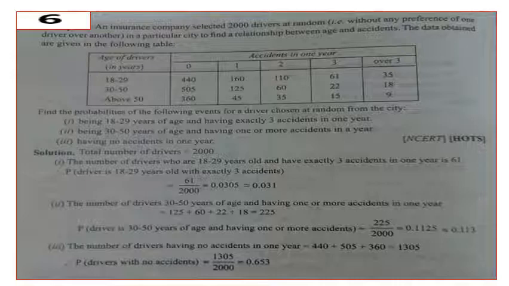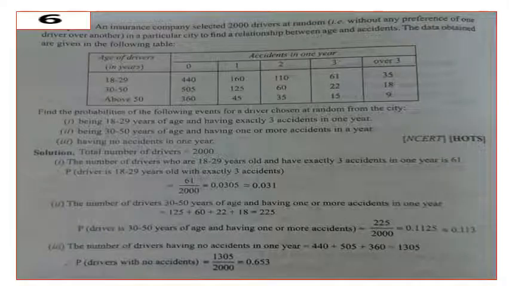Here the number of drivers who are 18 to 29 years old and have exactly 3 accidents in 1 year is 61. So the probability of a driver being 18 to 29 years old with exactly 3 accidents is equal to 61 by 2000.